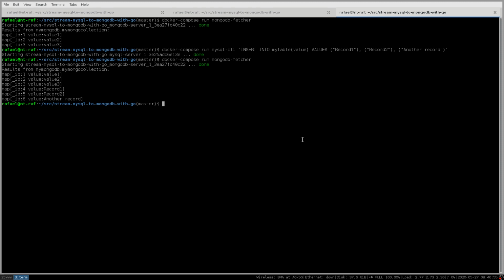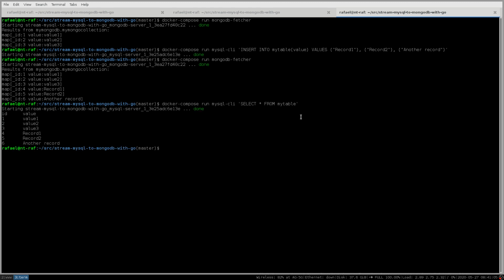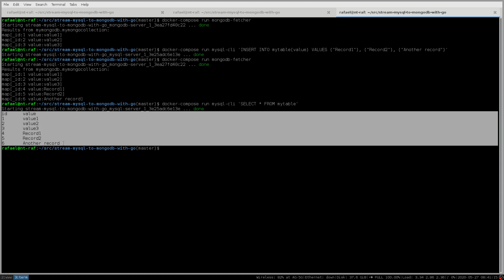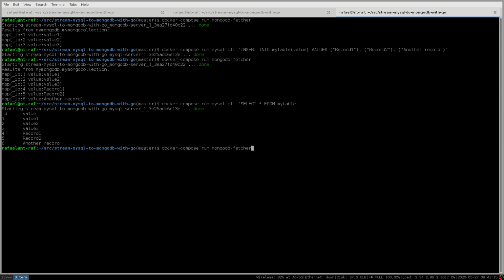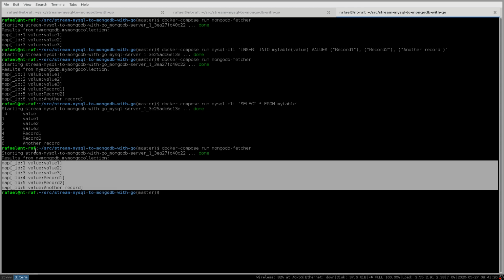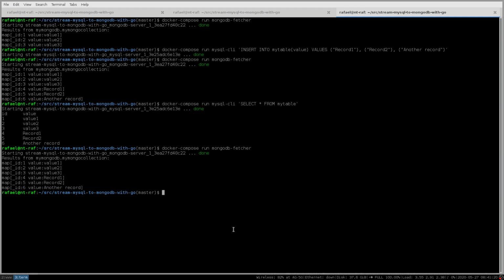It's actually pretty cool. We can run custom operations here. We can query my table from MySQL. It's here, and we can use the MongoDB fetcher to compare the results. So everything is working.